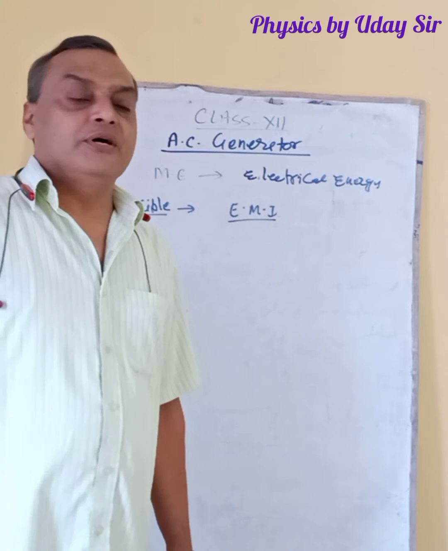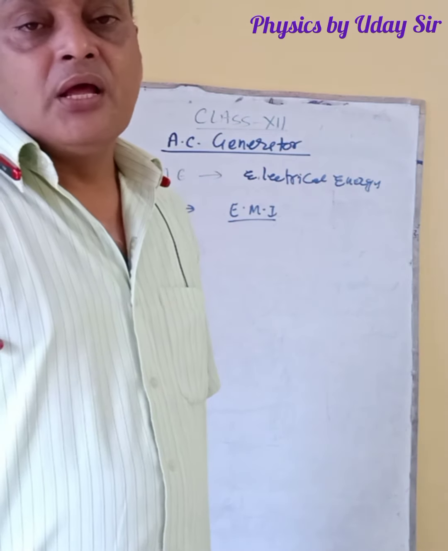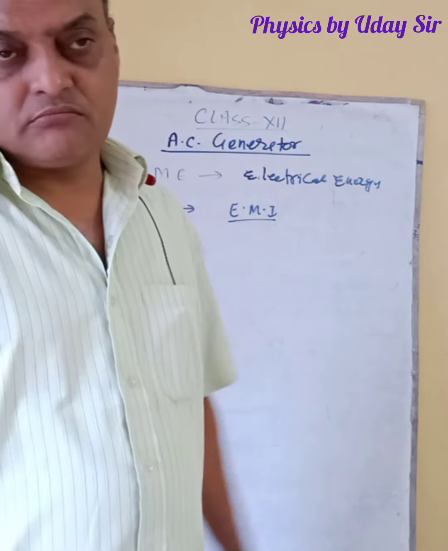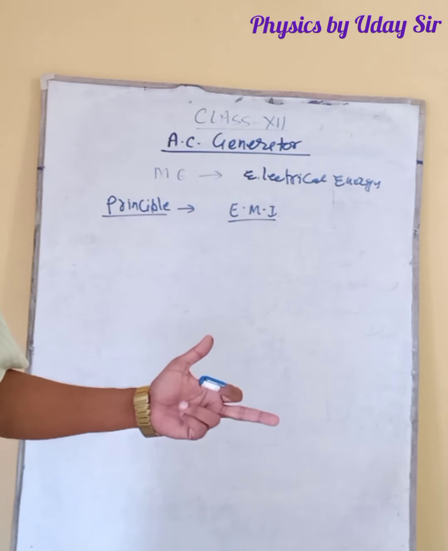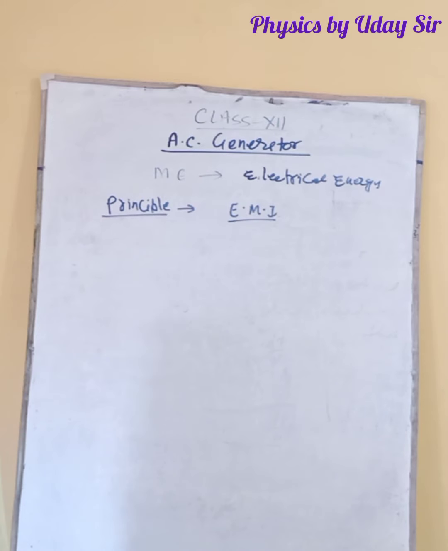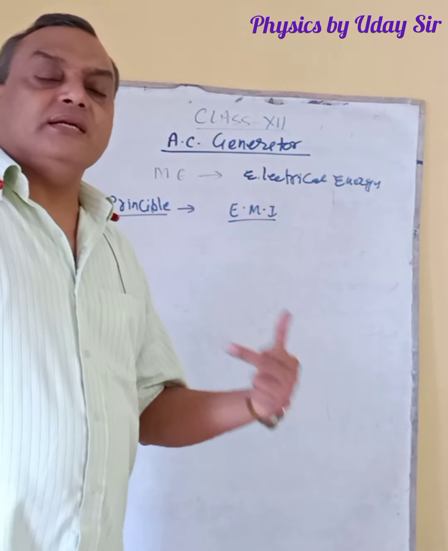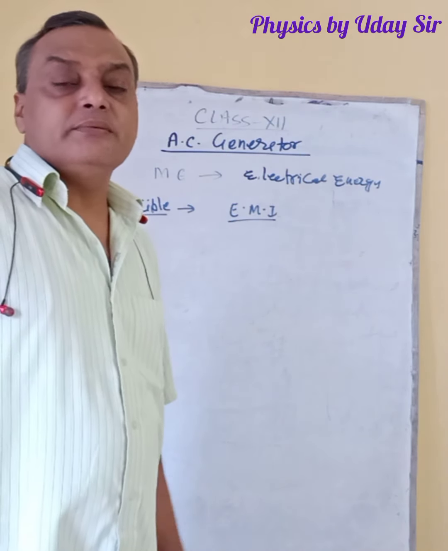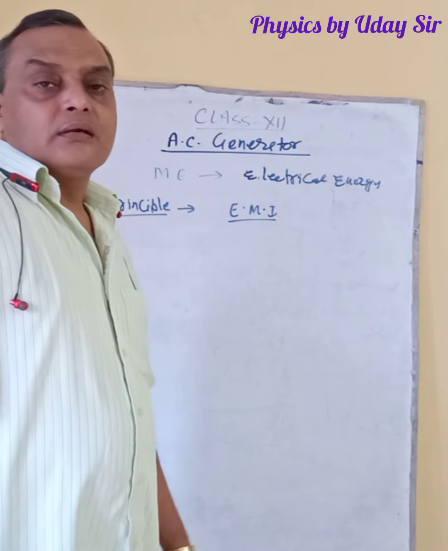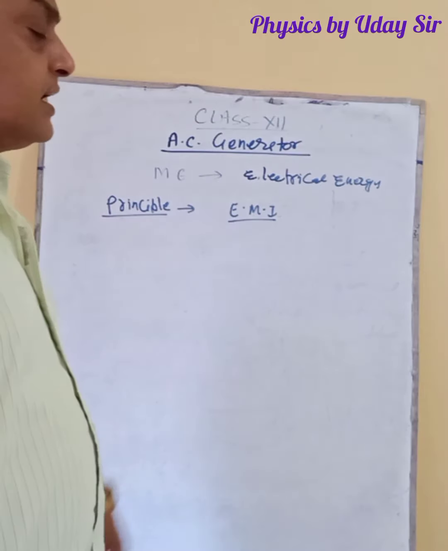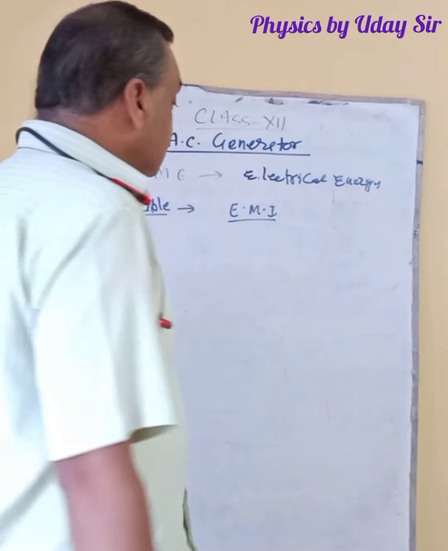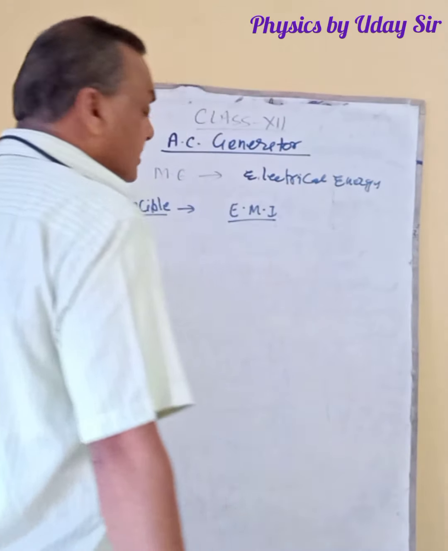First I taught motional EMF, which means change in area of the coil. Second, change in magnetic field. And third, change in orientation between the magnetic field and the area of the coil.